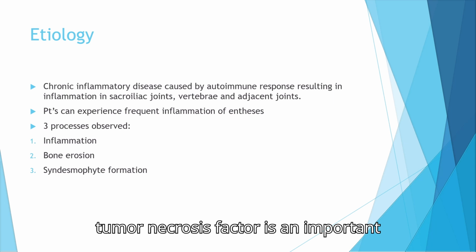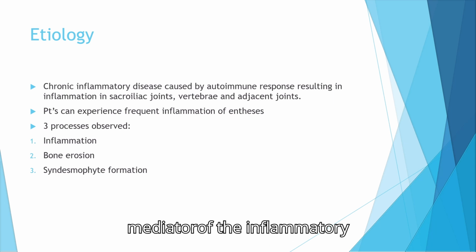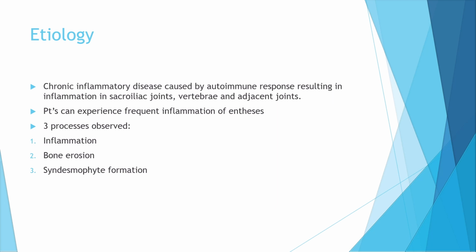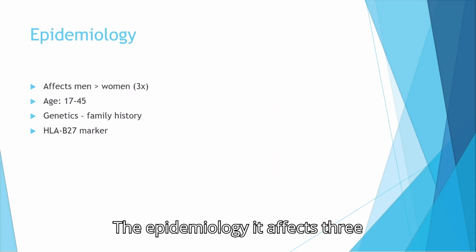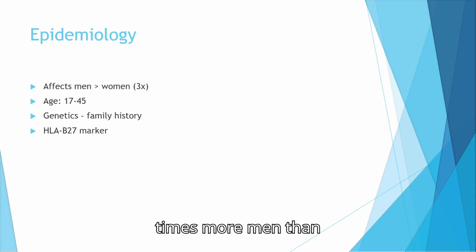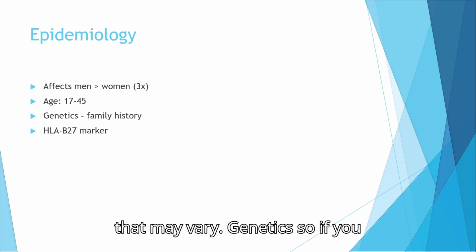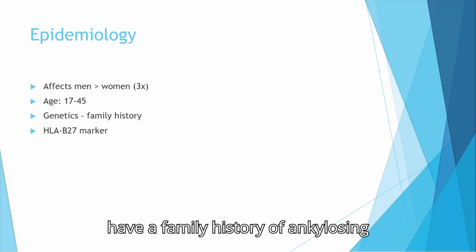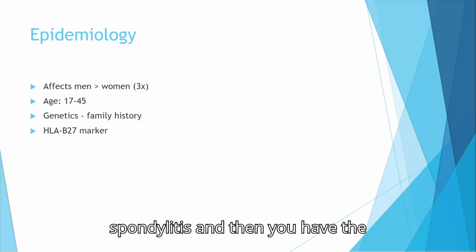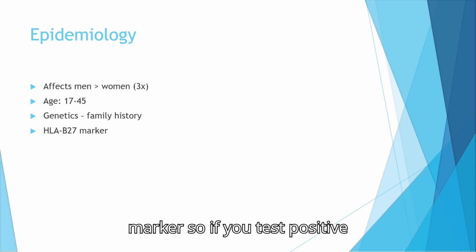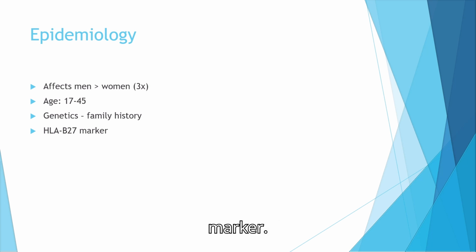Furthermore, tumor necrosis factor is an important mediator of the inflammatory process. The epidemiology. It affects 3 times more men than women. The age is usually between 17 to 45, although I would say that may vary. Genetics, so if you have a family history of ankylosing spondylitis, and then you have the marker, so if you test positive for human leukocyte antigen B27 marker.